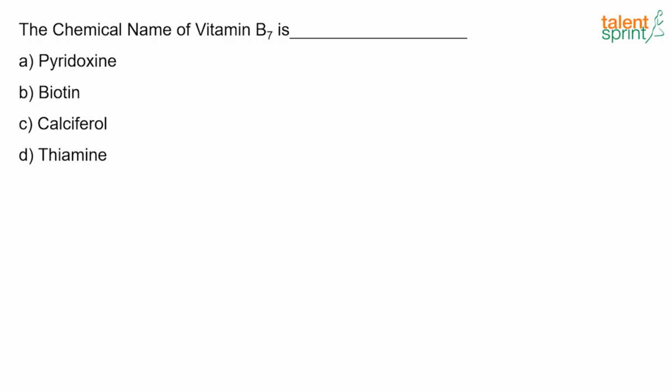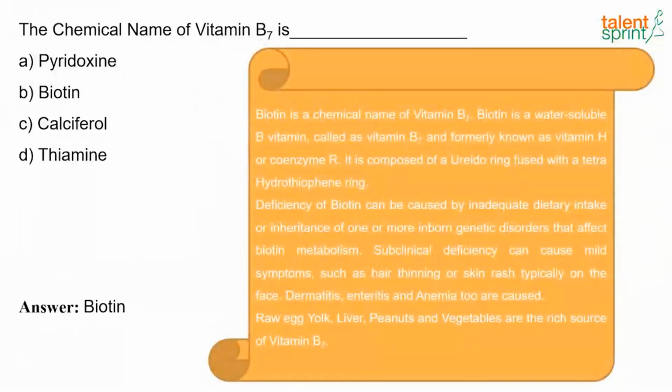The chemical name of vitamin B7 is dash. So what's the chemical name of vitamin B7? It's biotin. So biotin is the chemical name of vitamin B7. It is a water-soluble vitamin called B7 and formerly known as vitamin H or coenzyme R.